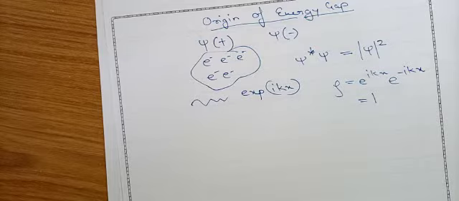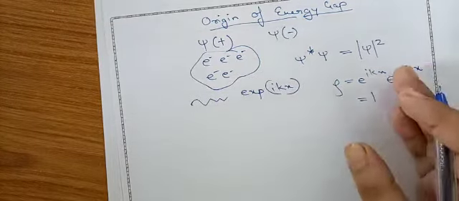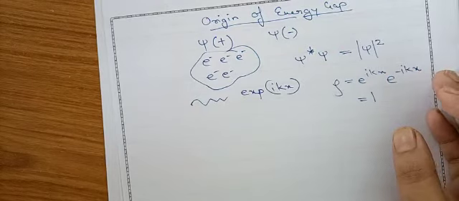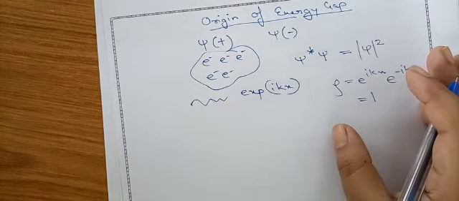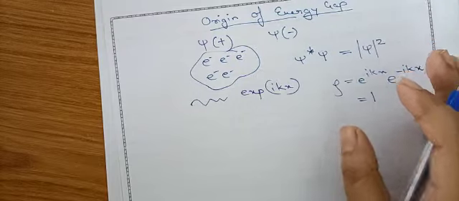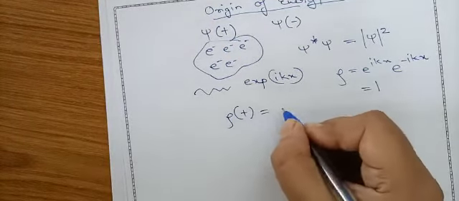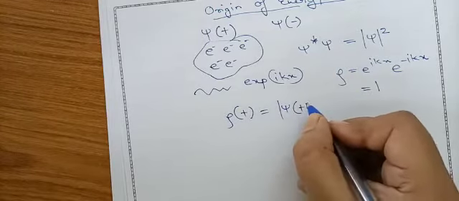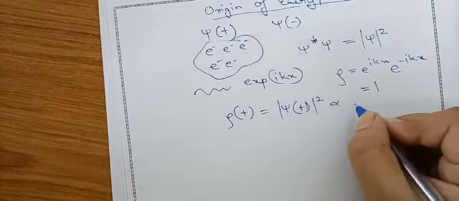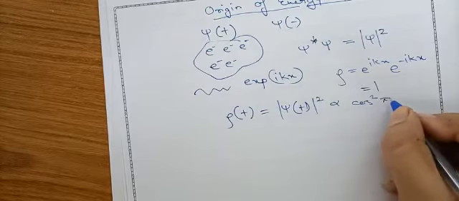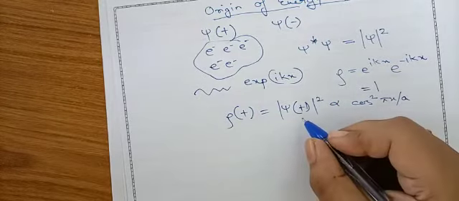But whenever we consider a combination of waves, the charge density is not constant. If we consider the standing wave psi plus, the charge density rho plus is equal to mod psi plus whole squared, which is proportional to cos squared of pi x upon a, because of the value of psi plus.